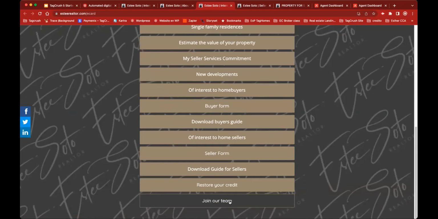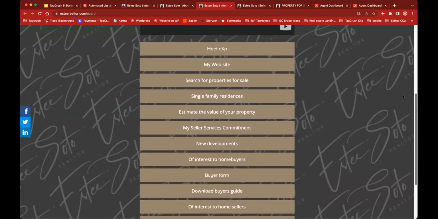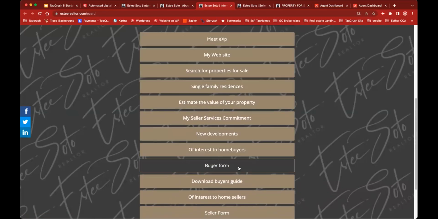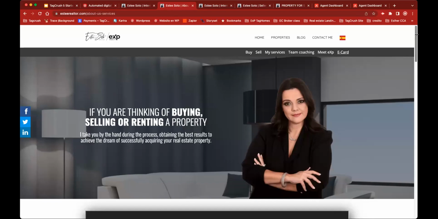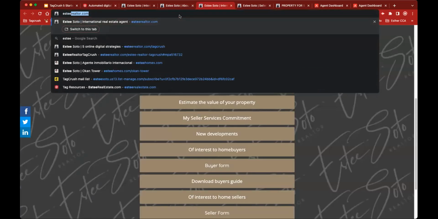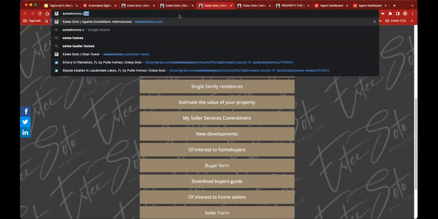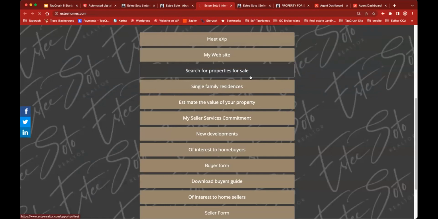Okay, so joining your team, restore your credit, like this is important. This is what I mentioned. You should have an e-card with all the information, all the links that you want to share and that you want to use. And something else too is that you should definitely have a site for your team members. I'm going to open my page in Spanish just for one second, because there are things that I have in Spanish that I don't have on my English site.